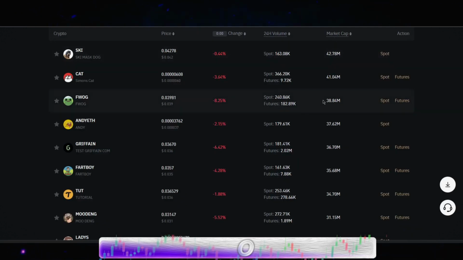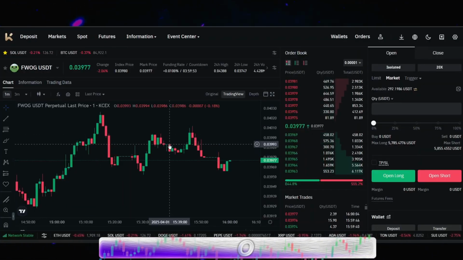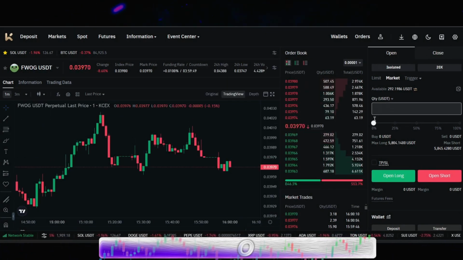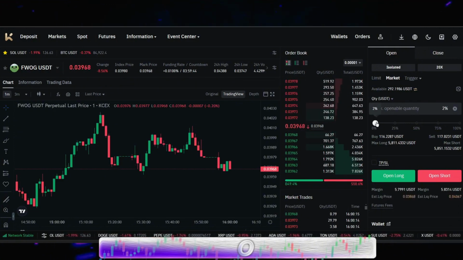So let's say this one is 8% down in the past 24 hours, I'm sure. And you can trade this literally with 20x leverage. Enter a $1 position and you can make a lot of money. I'm telling you, bro, I'm not joking when I'm telling you this stuff.